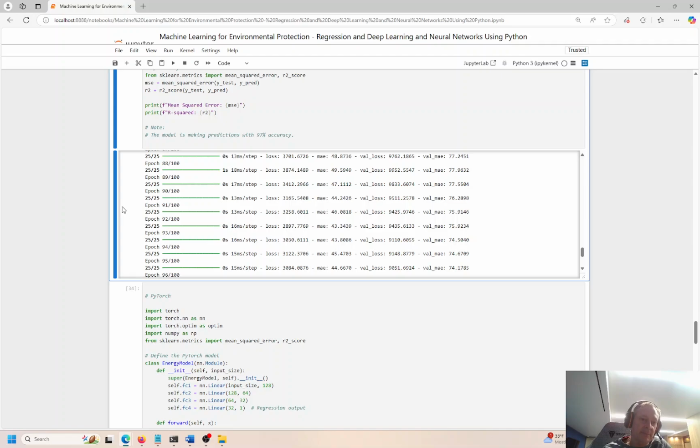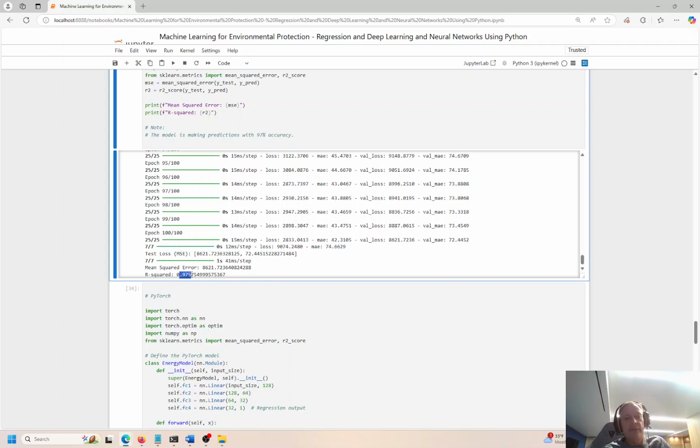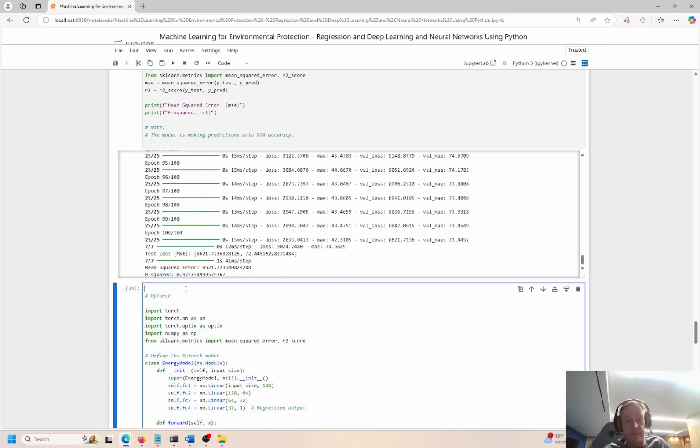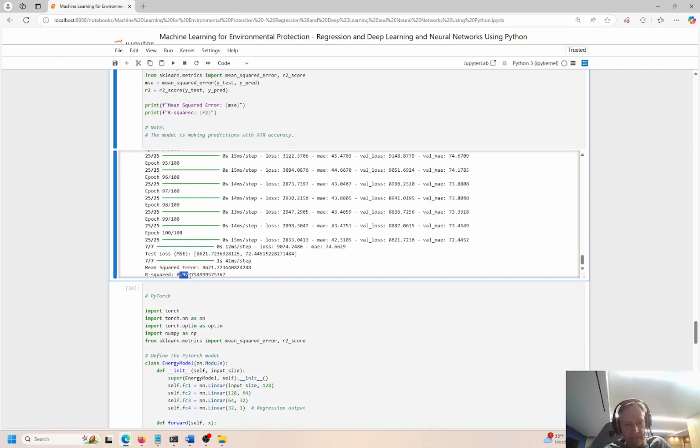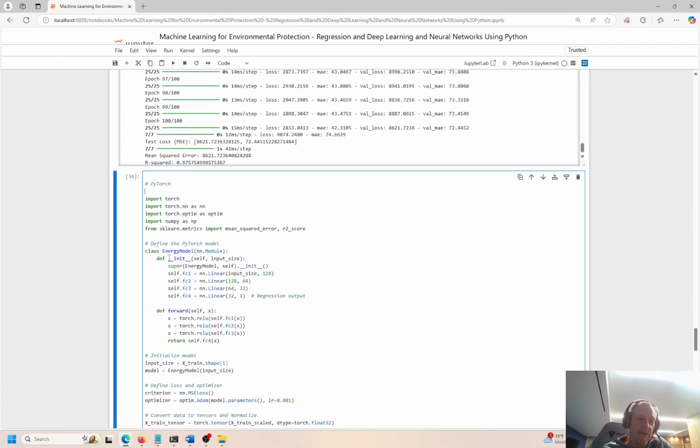So I can go ahead and expand that if I click on this, or it doesn't do it. Okay, 97%. So slightly better than TensorFlow, just about as good as the random forest regressor, right? So learning and making accurate predictions up to the 97th percentile, so pretty accurate, right?